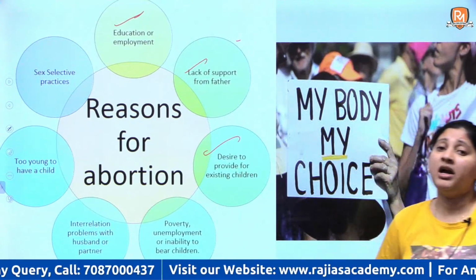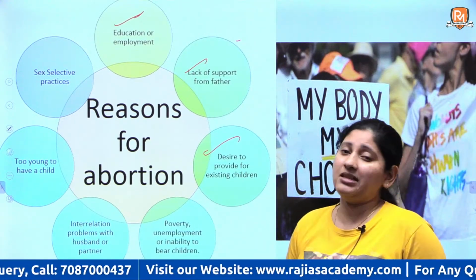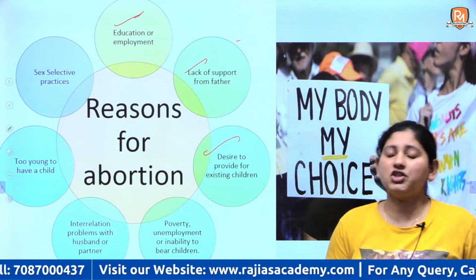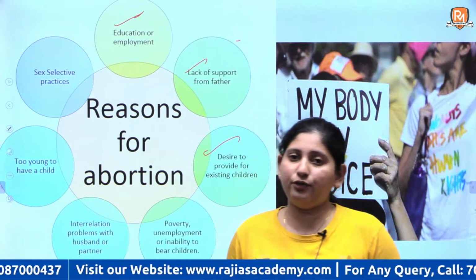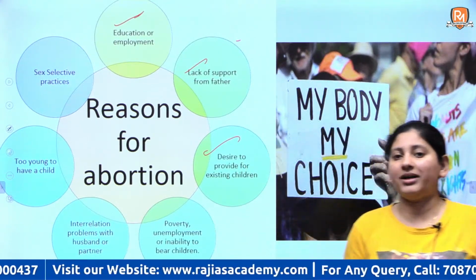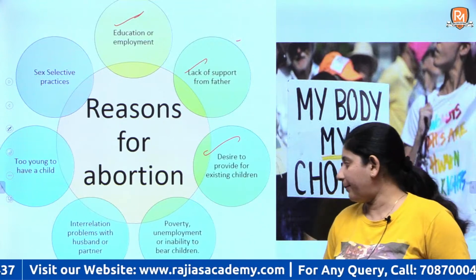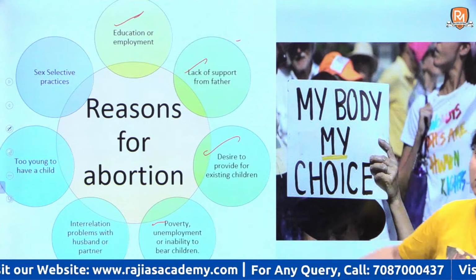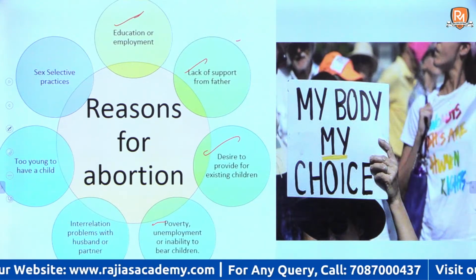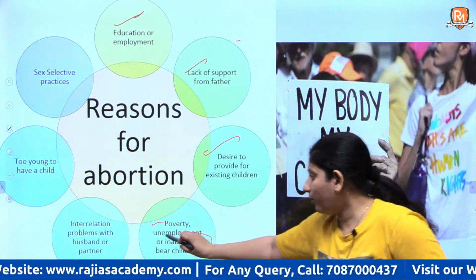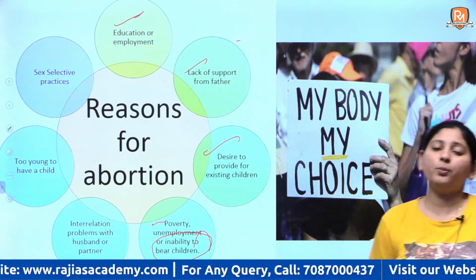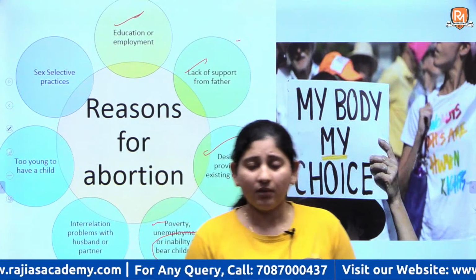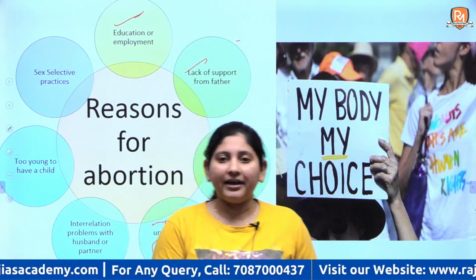Then if a woman feels that the pregnancy was unplanned, she already has enough number of children and she wants to provide for her, care for her, and she does not want another child, then abortion happens. Then there is this constant stigma, constant problem of poverty, unemployment, and one important factor is inability to bear children. See, sometimes what happens is your body is incapable of carrying out the pregnancy.